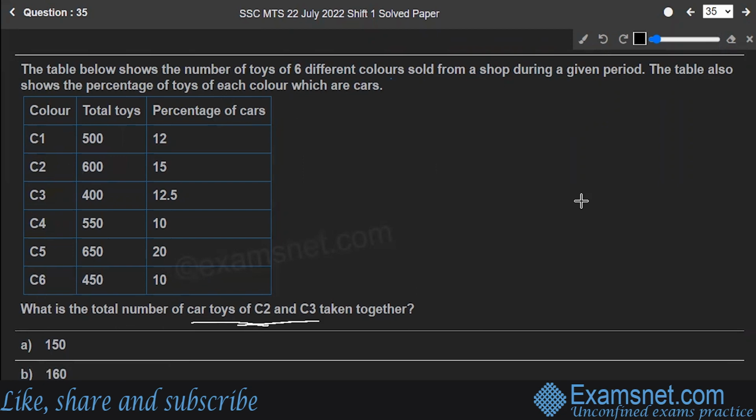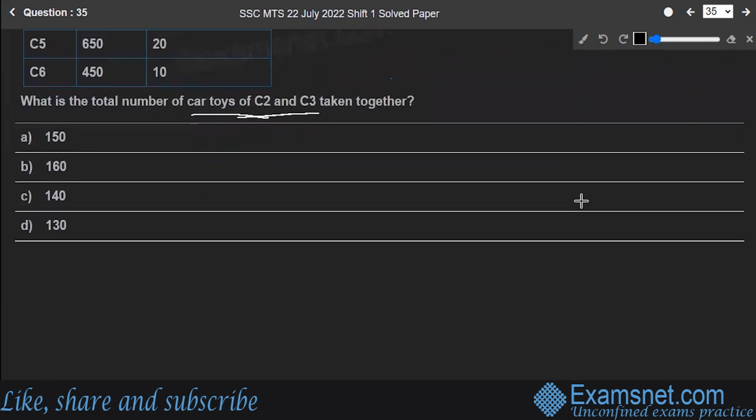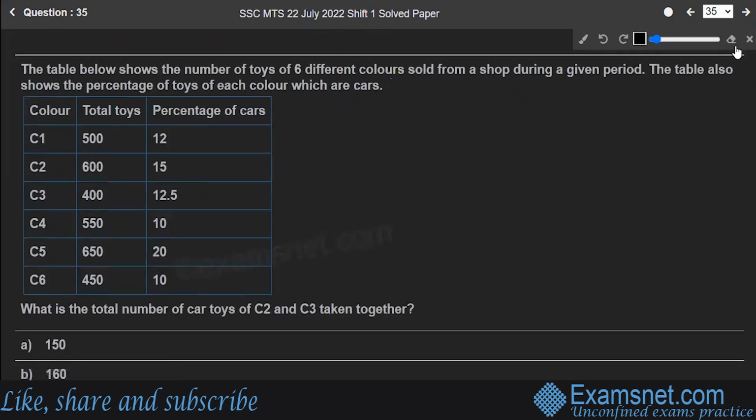Okay, so in this question, first of all, let's discuss the formula. You know the formula for percentage? Whatever the part we have to find out, divided by the total, multiplied by 100.